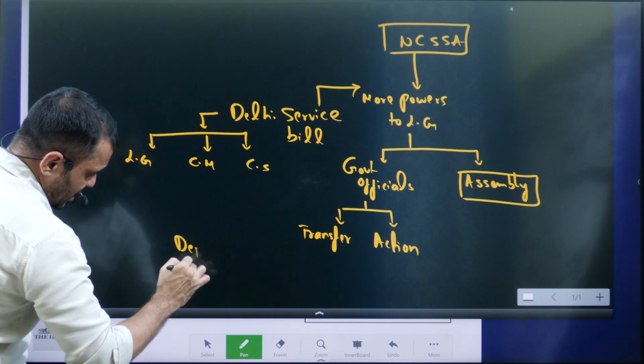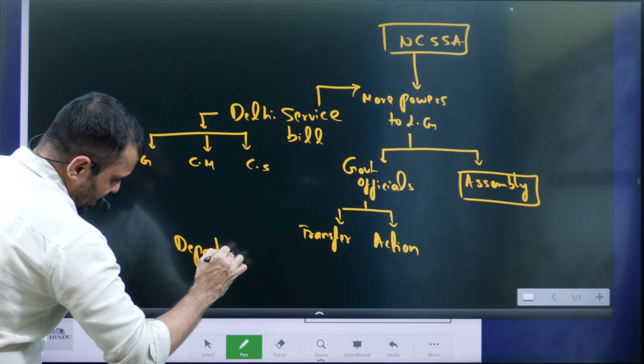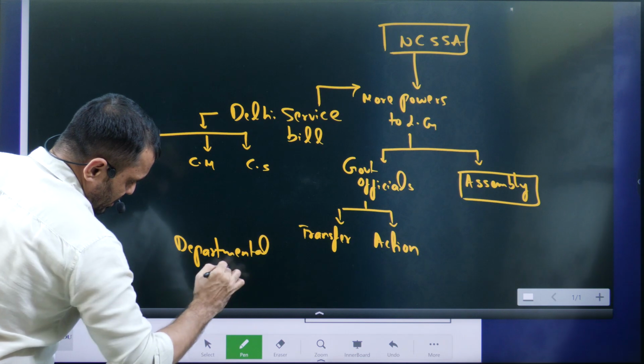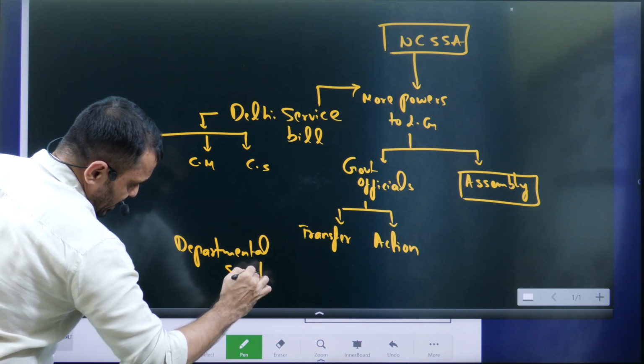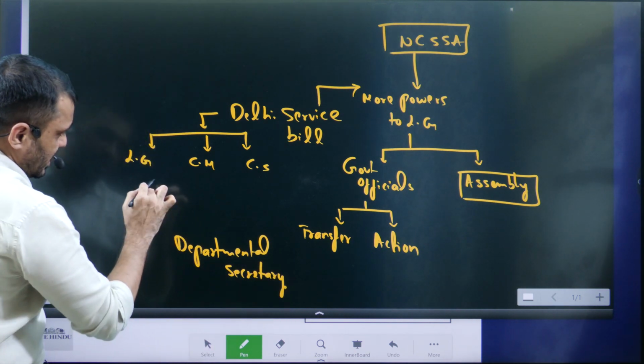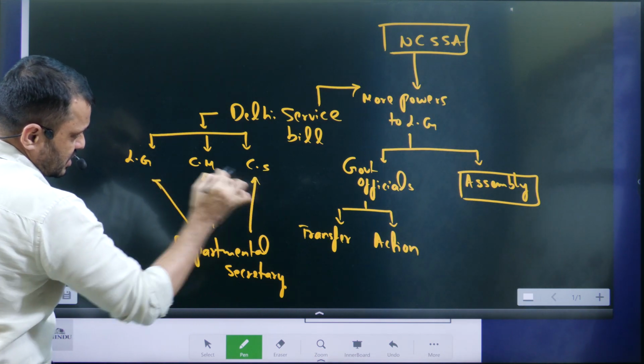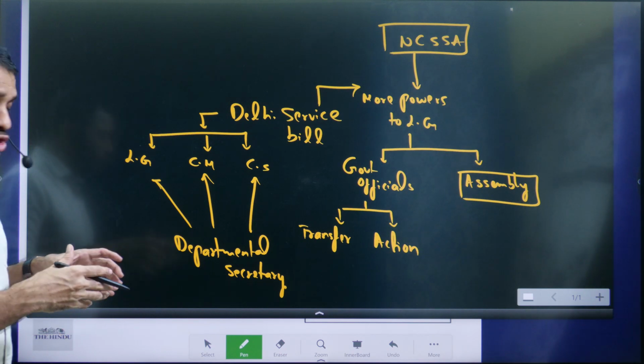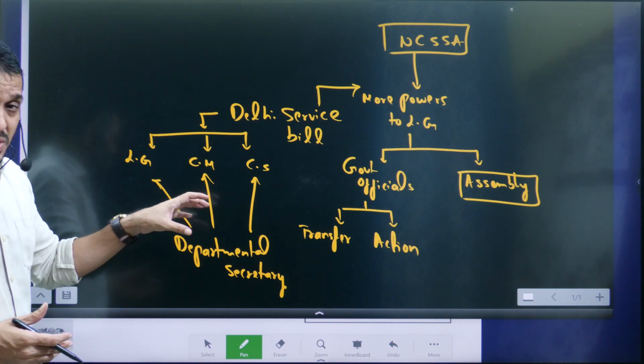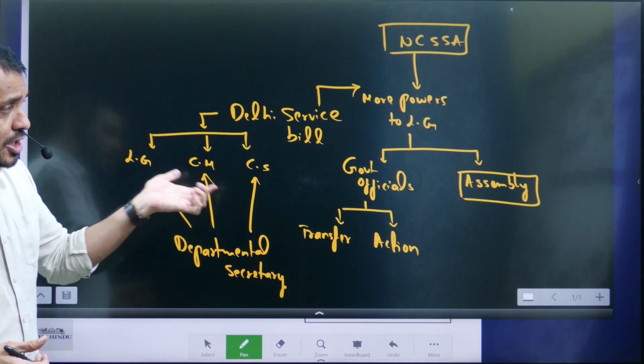Any departmental secretary can directly report to the Lieutenant Governor, CM or Chief Secretary on any issue if they think it is leading to conflict between the Delhi and Union government.